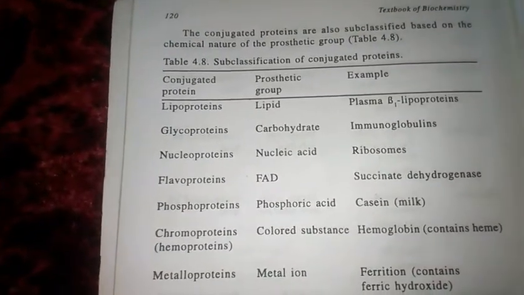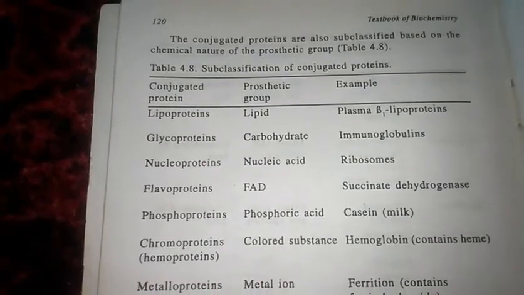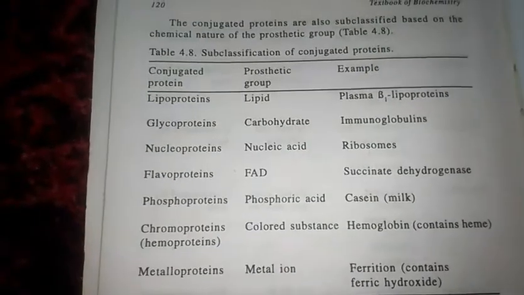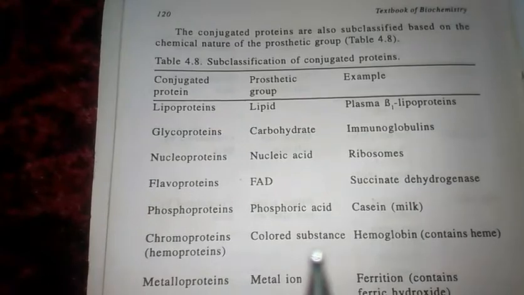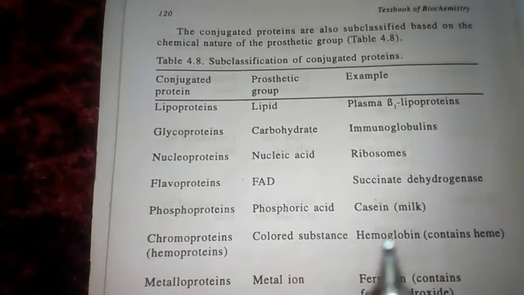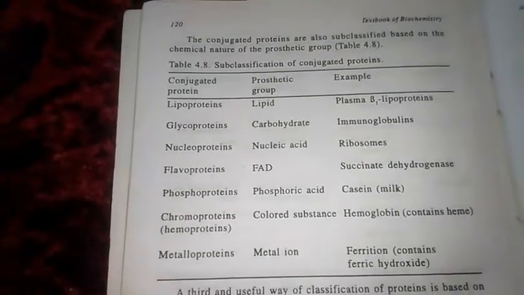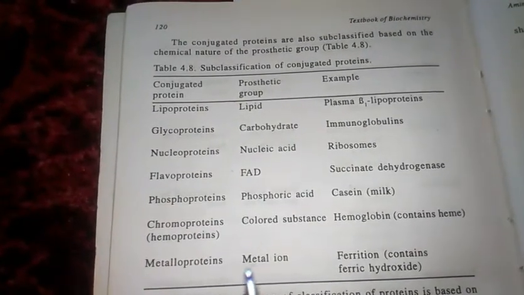An example is casein, a protein present in milk. And there are chromoproteins, which have a colored substance as the prosthetic group. An example is hemoglobin. Likewise, there are metalloproteins, which have a metal ion as the prosthetic group.